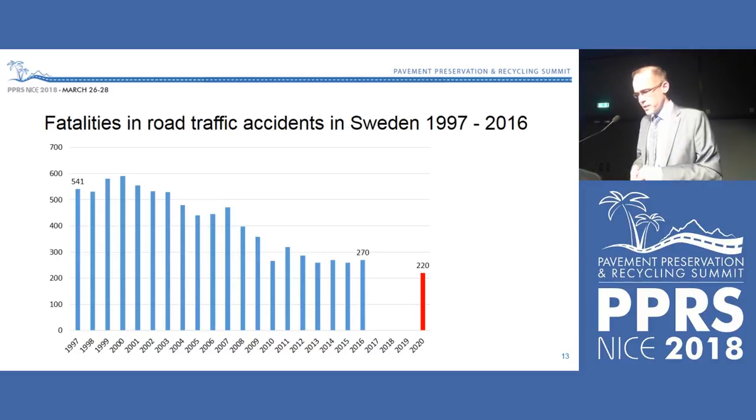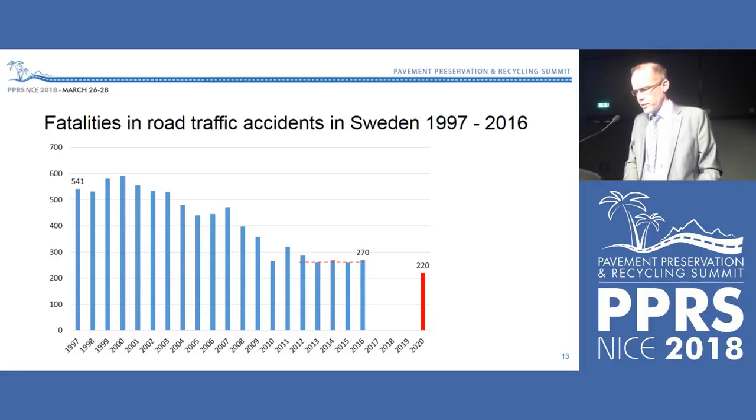In 2016, we had 270 fatalities in road traffic in Sweden, and we have a target when it comes to 2020 that no more than 220 persons should be killed in road traffic accidents. But as you can see, the number of fatalities has leveled off, and that is a concern in Sweden. And this is something that has been seen not only in Sweden, but in many countries.